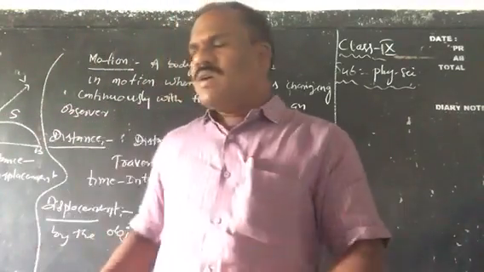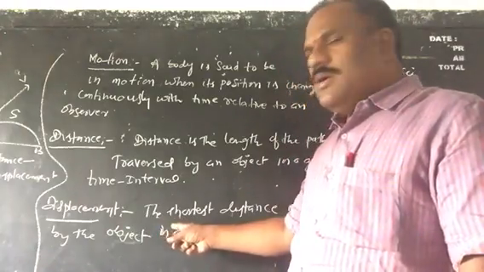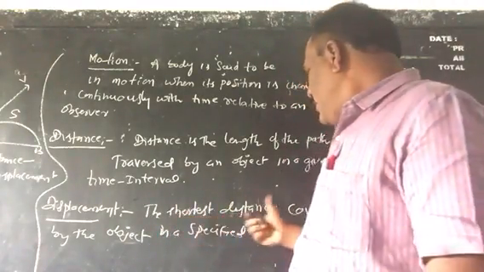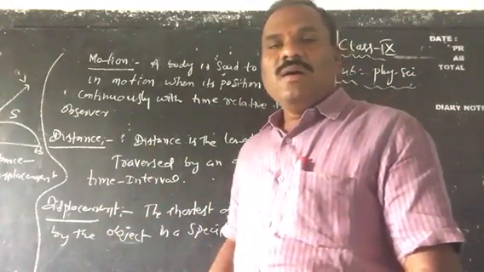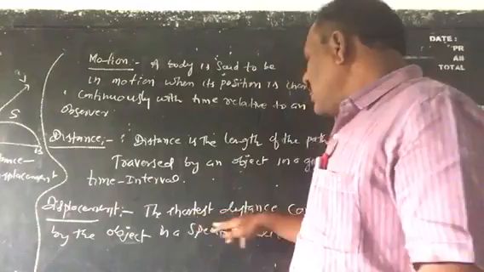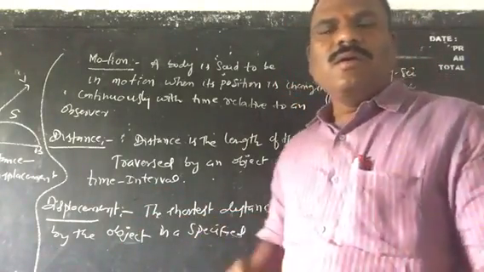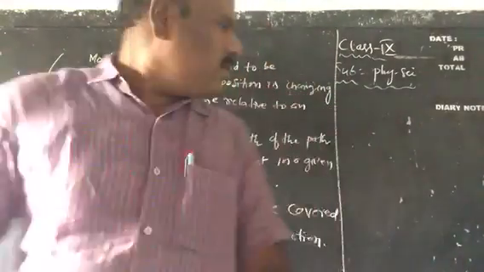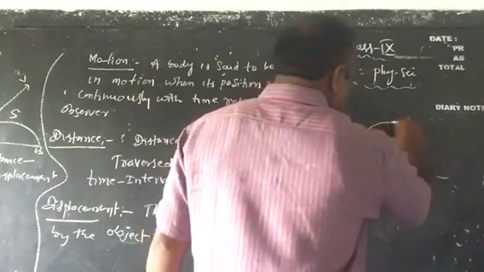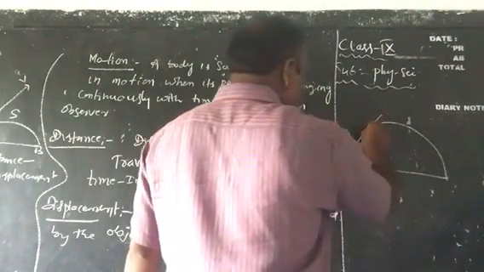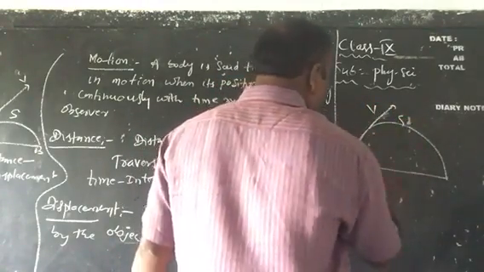Now, what is displacement, children? Here, the shortest distance between the points is called displacement, or else the shortest distance covered by the object in a specified direction is called displacement. Children, if you observe here, for example, this is AB.